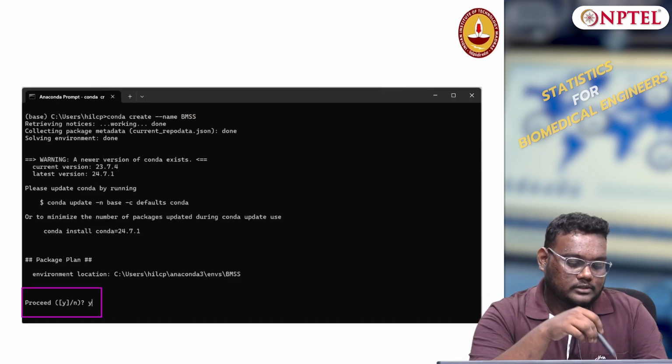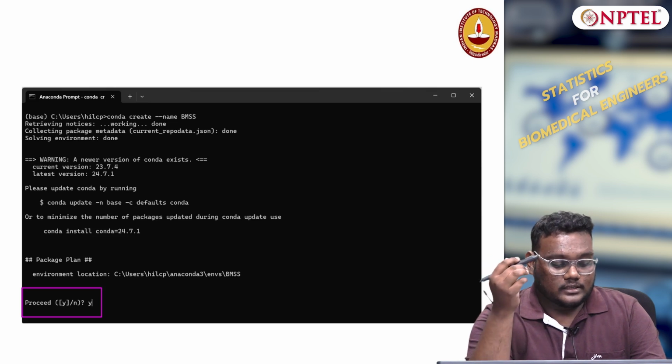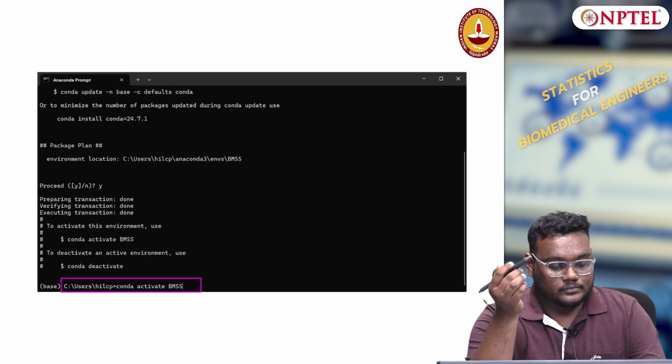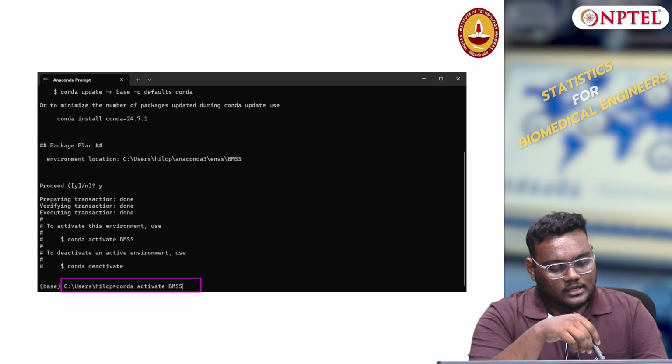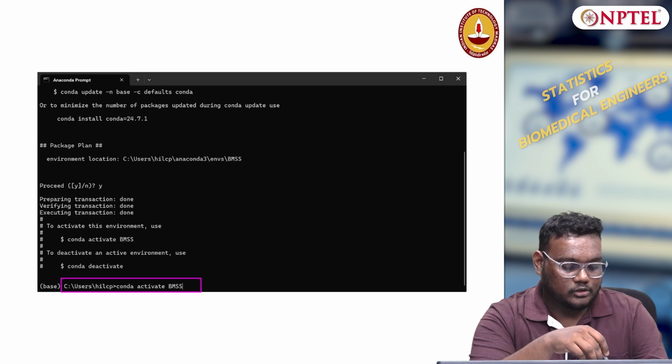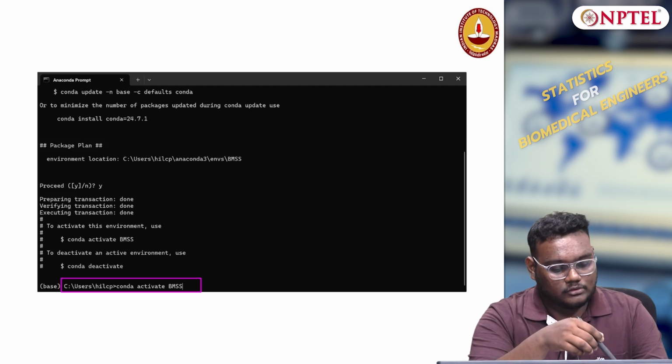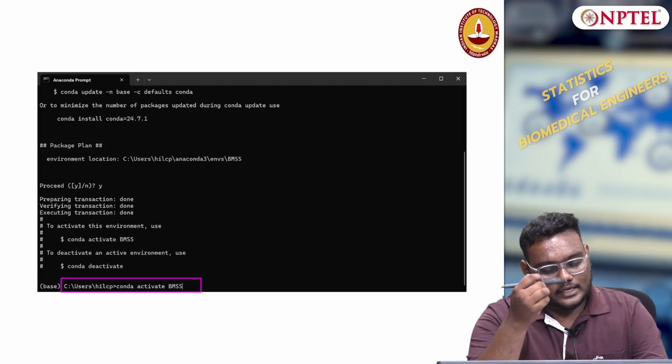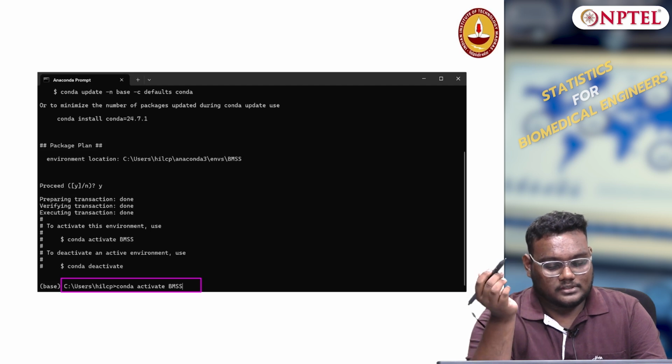It will ask whether to proceed with creating the environment. Just type Y and press Enter. After the environment is created, you can activate it by typing conda activate followed by the name you gave previously.